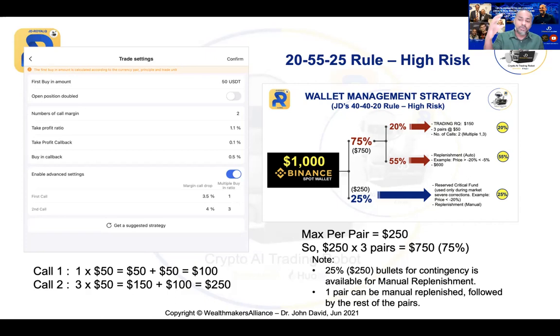You are actually using both the auto, call 1 and call 2, and once you hit the call 2, you can either leave it to the robot, but if you want to do manual replenishment, you can do a hybrid, okay? So that's basically what I call you manipulate the market. This is how we manipulate the market in trading. All right. So if you can manipulate the market, you can walk out of that trade, okay, with profit.